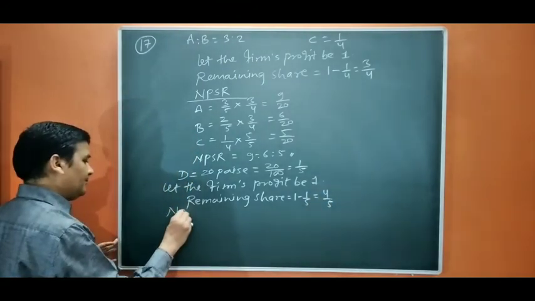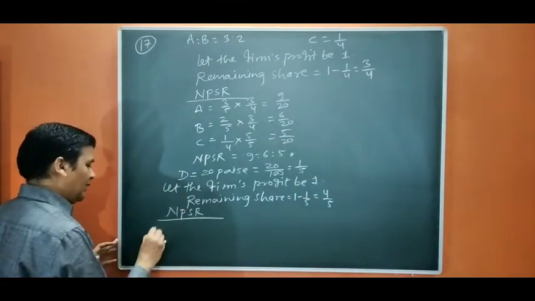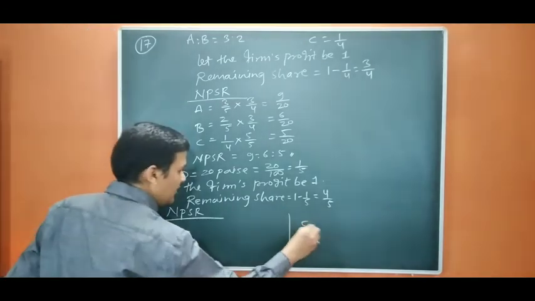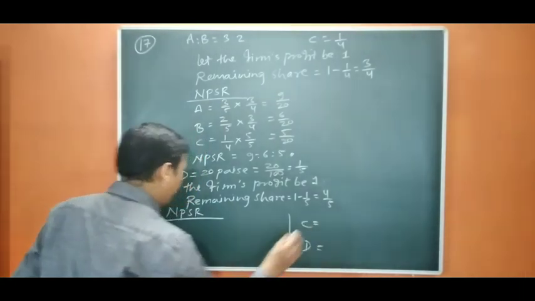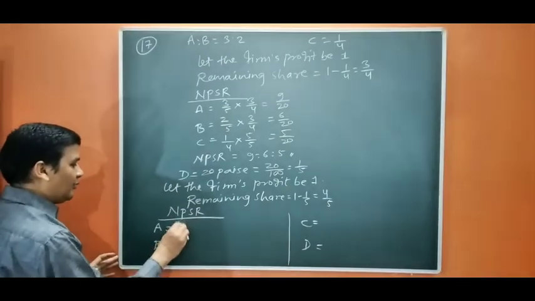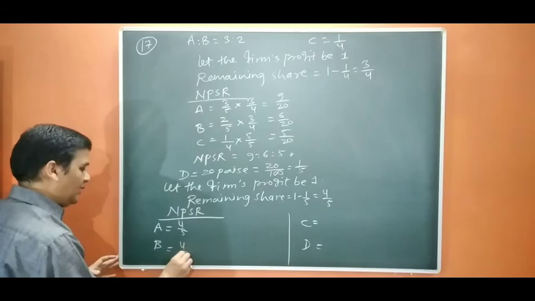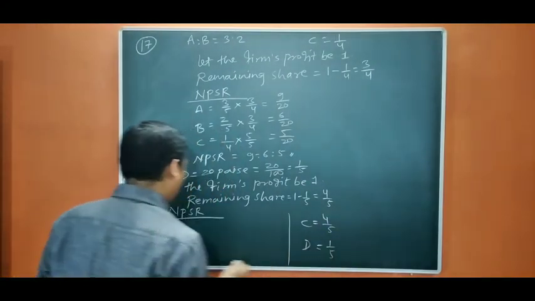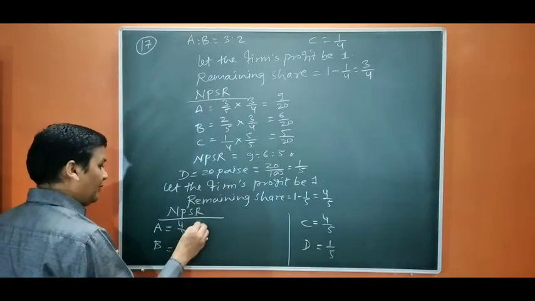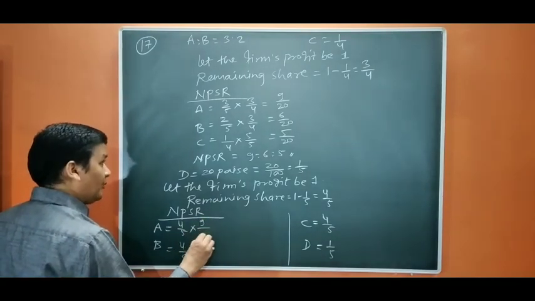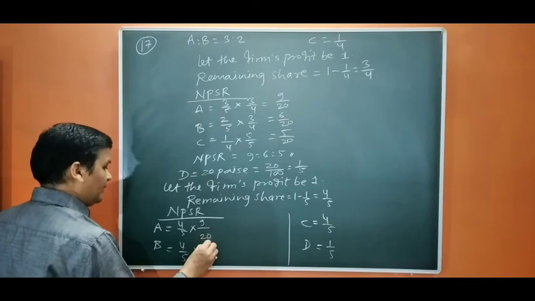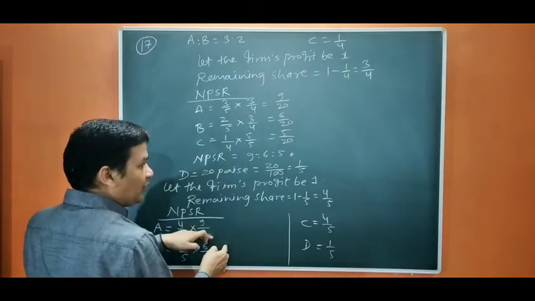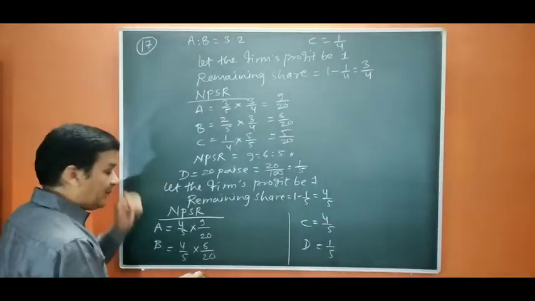New PSR of A, B, C, D. We are going to distribute 4/5 among A, B, C, and D is having 1/5 share. So the 4/5 will be distributed in 9/20, 6/20, 5/20, because this will be the old ratio in case of D's admission.